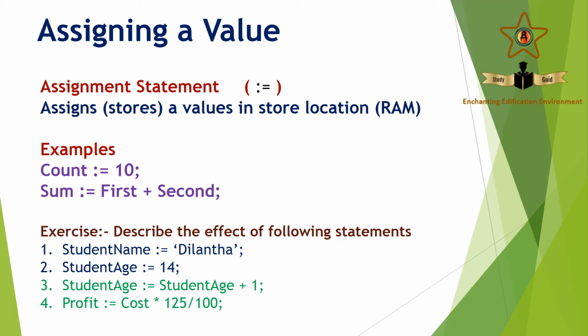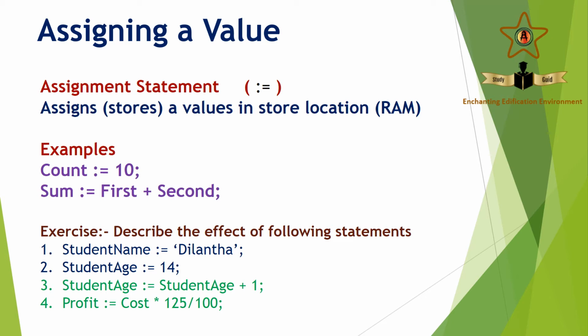So now we can describe these things. Student name := Dilantha. So Dilantha will be stored in this student name location. Student age := 14. Now our student age will become 14. Then see the third line: student age := student age + 1. The previous student age was 14, and 14 plus 1 is going to be 15. Now our student age location will contain 15.